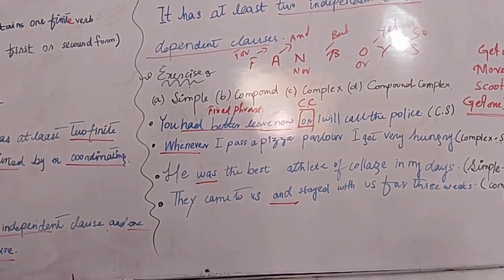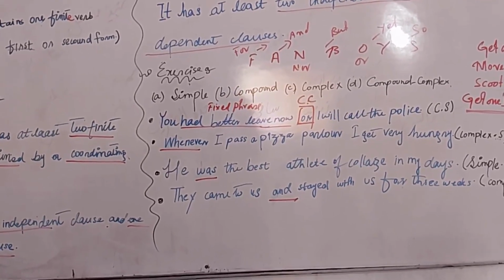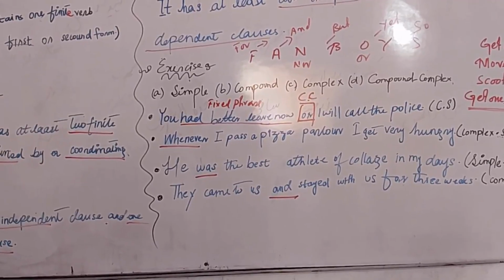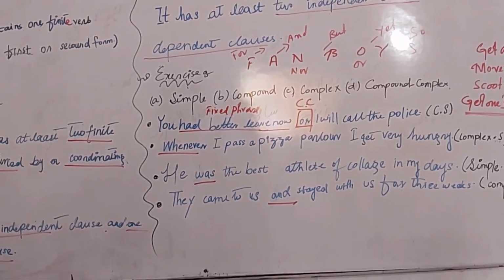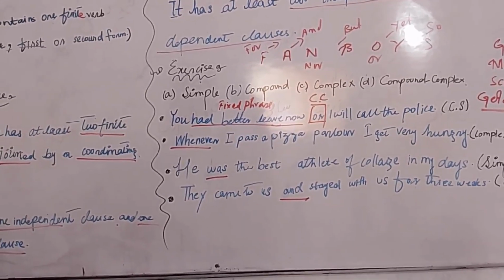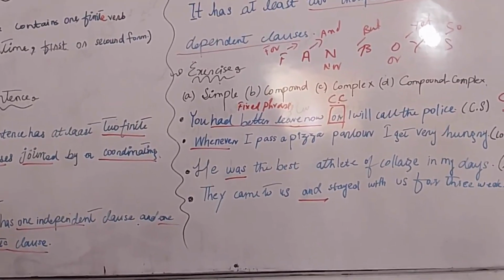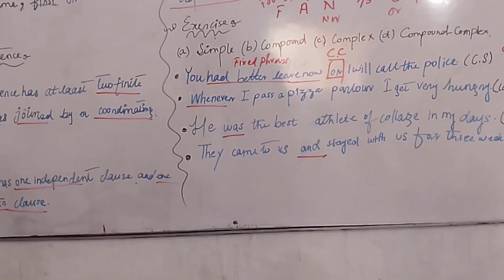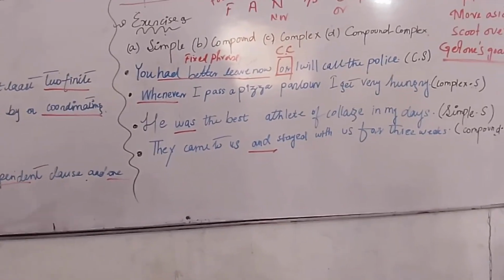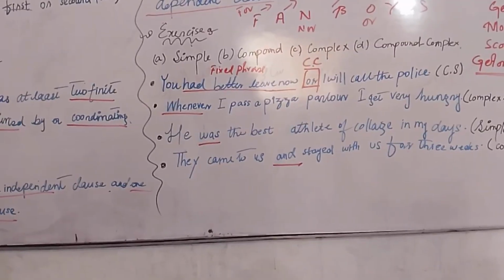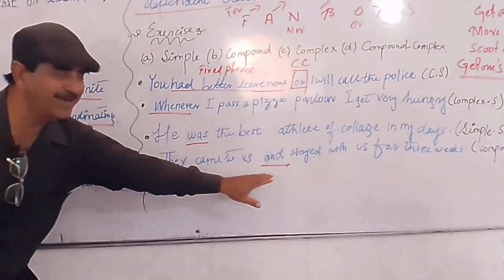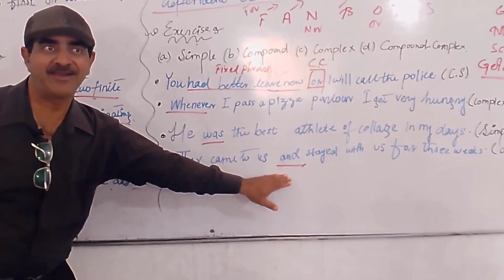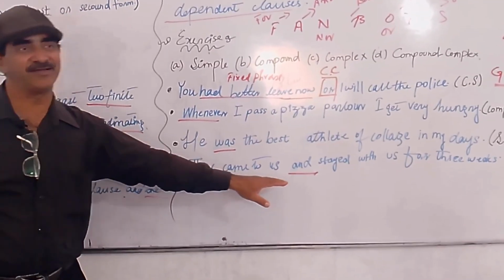Keep silent. Wait for the others. Because it has one independent clause and one dependent. Another handy trick. Sir, because there is a coordinating conjunction. The coordinating conjunction is already written, underlined. Because of the coordinating conjunction, it is a compound sentence.